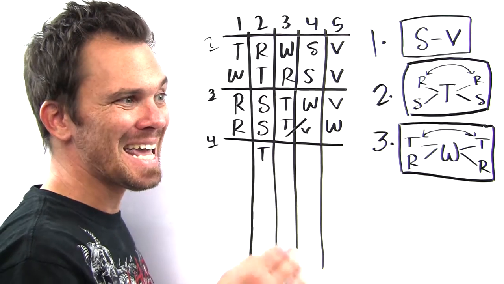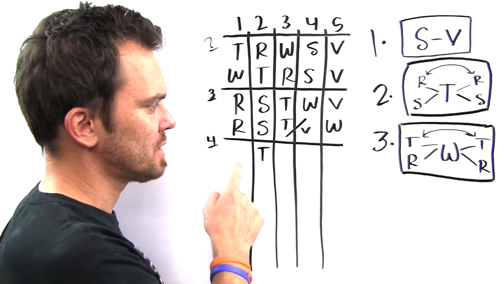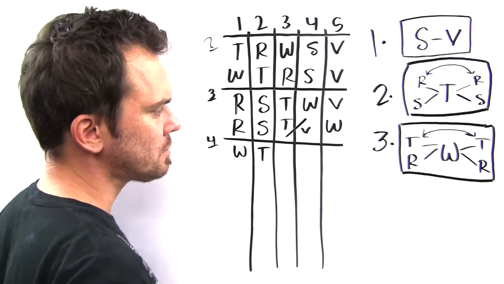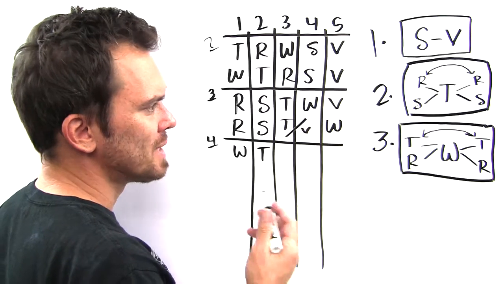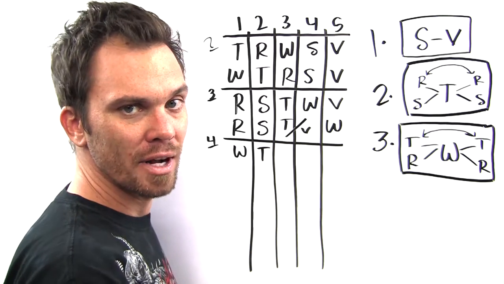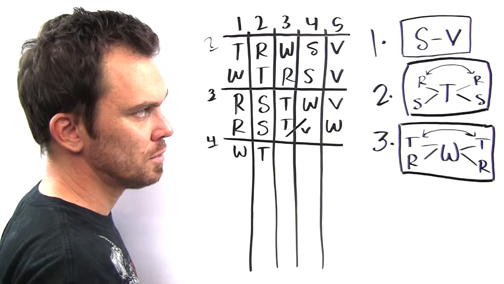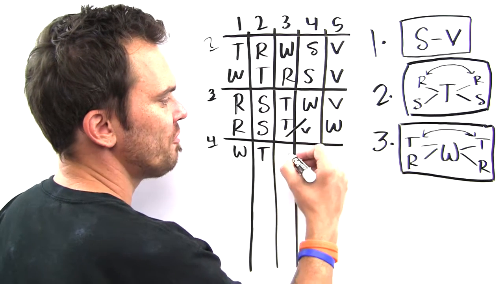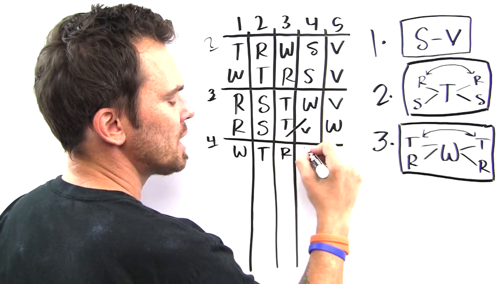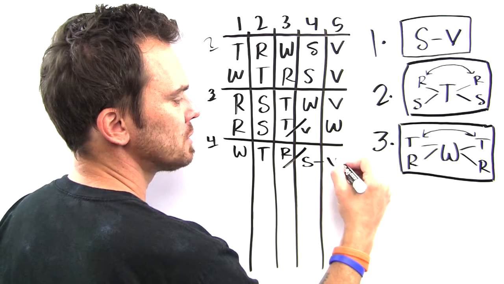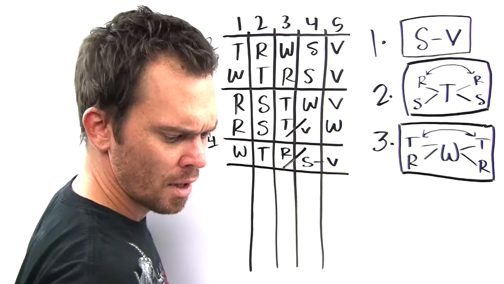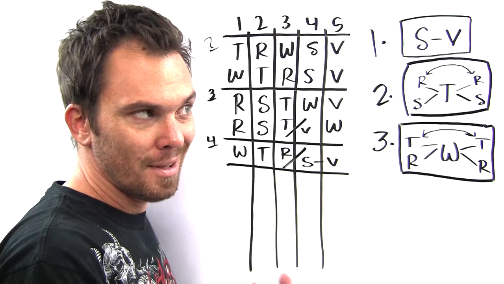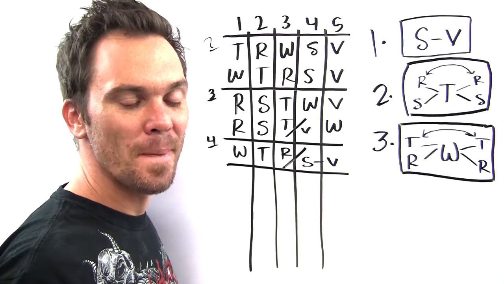If trapezoid is second, it's not in between S and R. So this isn't S, this isn't R, and it isn't V. Has to be W. And now W and T are both ahead of their little dueling families, which means that so long as S is before V, R can be in any of these spots, and S is just somewhere before V. What could be true? Answer choice E, R could be in any of those spots. Answer choice E could be true.